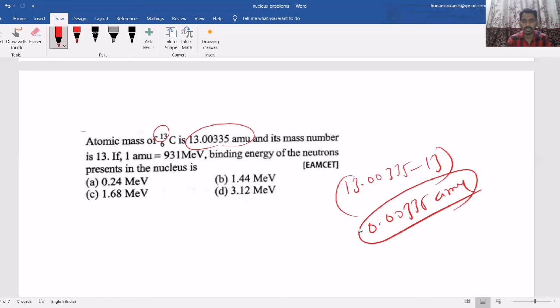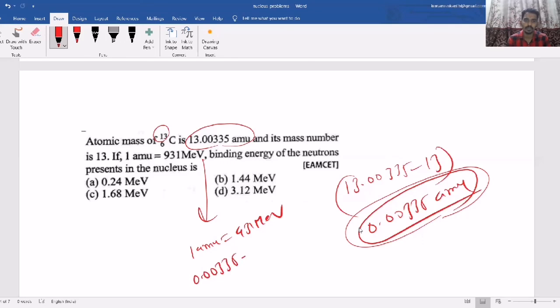Now what we want is, for 1 AMU there is this much energy, so for this much AMU what is the total energy? You take the cross multiplication: 1 AMU means 931 MeV, then 0.00335 means how much energy. If you cross multiply, you will get the total energy.